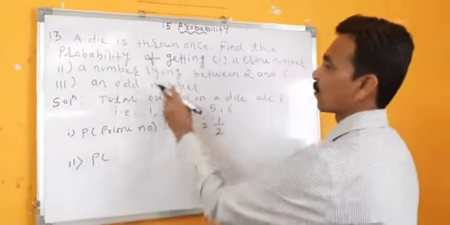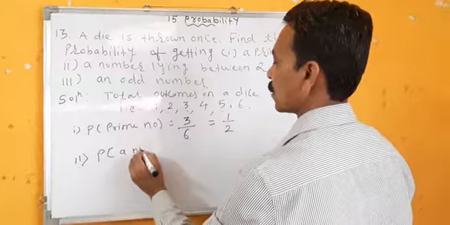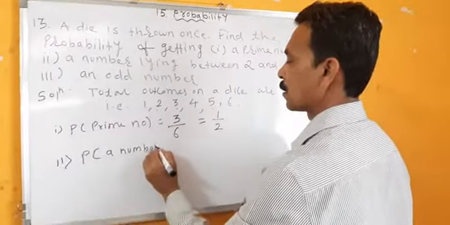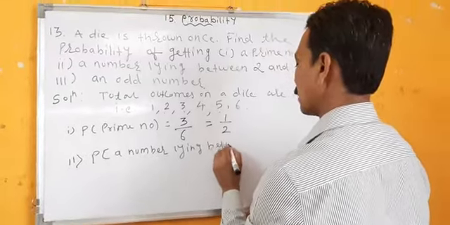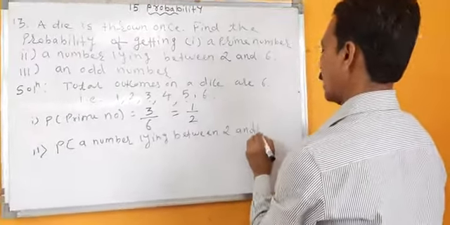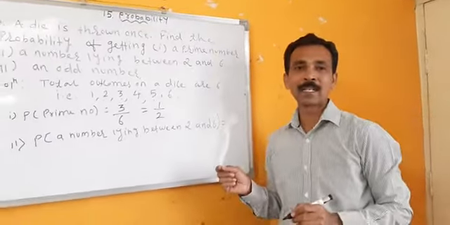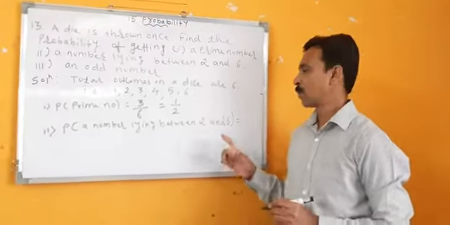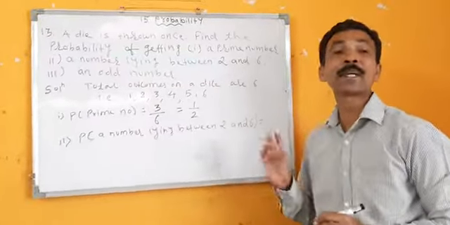Number 2. Probability of what? A number lying between 2 and 6. Whenever the word between comes with any two numbers, we don't have to take this number and this number, because the word is between.